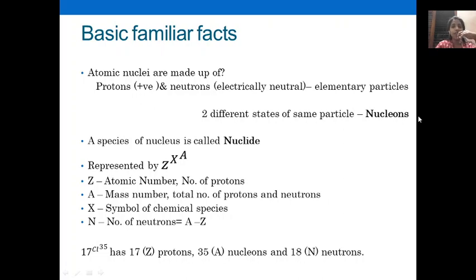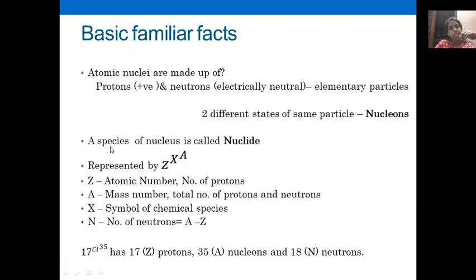So nucleons are protons and neutrons, and they are considered as two different states of the same particle. It is not considered a separate entity by physics. It is actually two different charged states of the same particle. So what is a nucleon? Nucleons are the elementary particles which make up the nucleus.